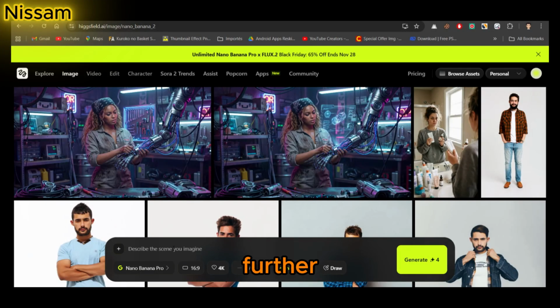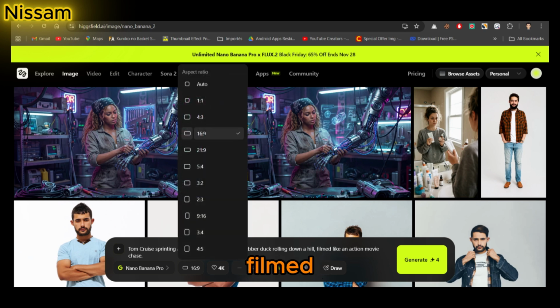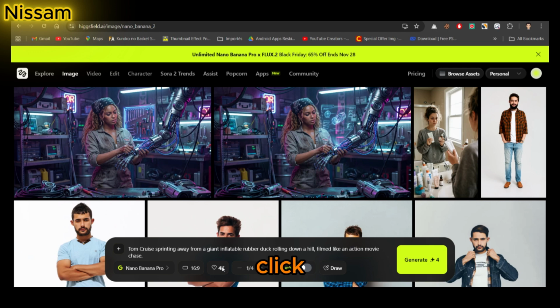Let's push it further. I want to test how far Nano Banana Pro will go. So let's try something absurd. Prompt: Tom Cruise sprinting away from a giant inflatable rubber duck rolling down a hill, filmed like an action movie chase. I click Generate, and yes, it creates it.